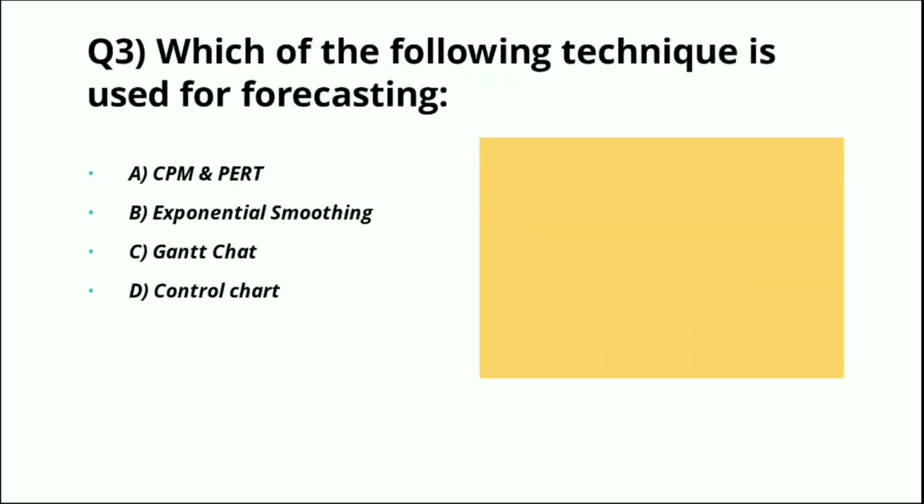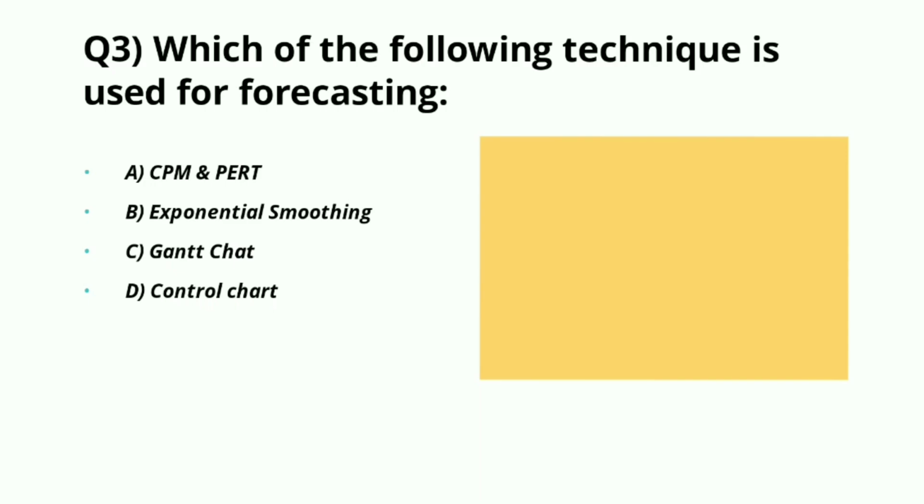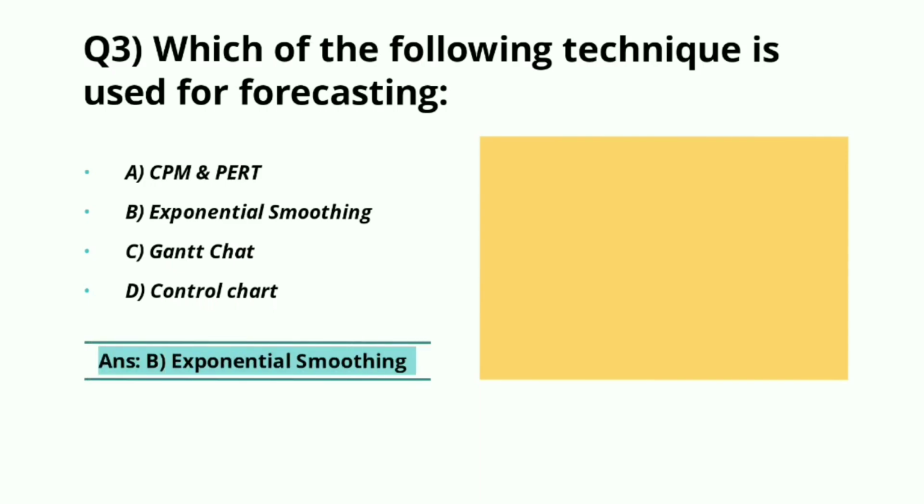Which of the following technique is used for forecasting? The options are CPM PERT, exponential smoothing, Gantt chart, or control chart. The right answer for this question is part B, exponential smoothing method.